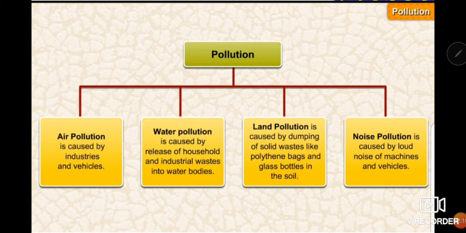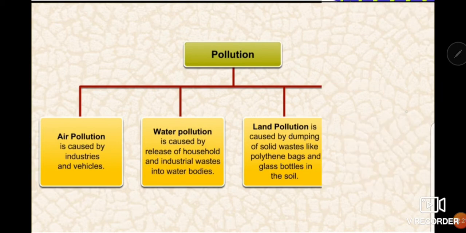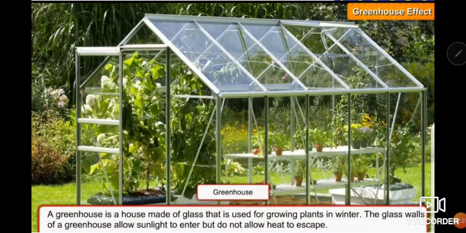Next, fourth type of pollution is noise pollution. What is noise pollution? Noise pollution is caused by loud noise of machines and vehicles. Now let's study about greenhouse effect.